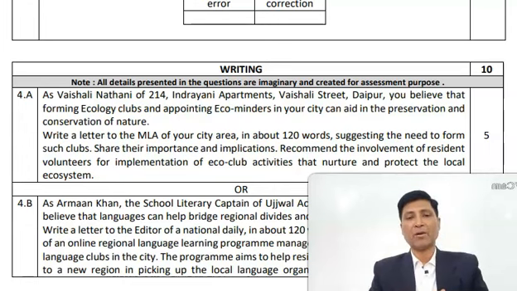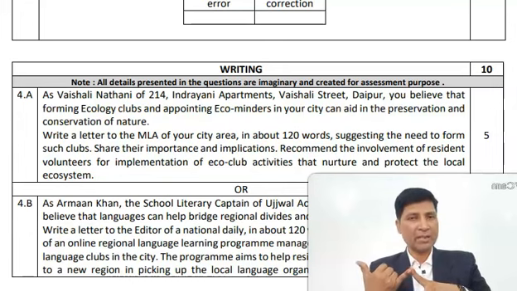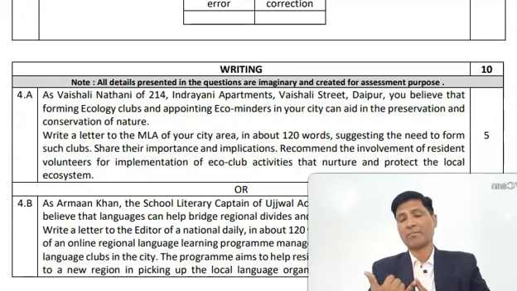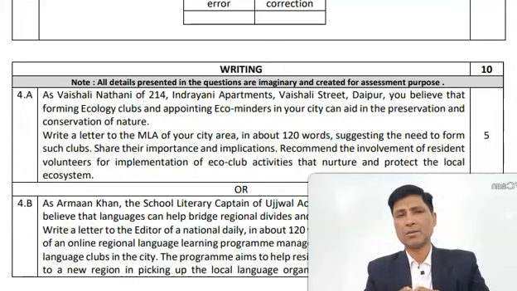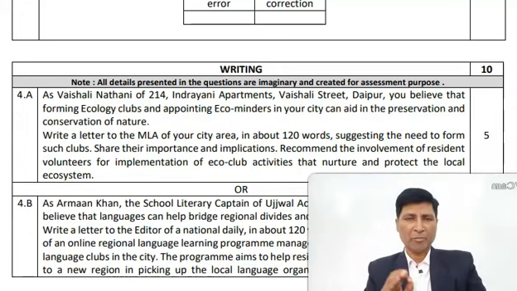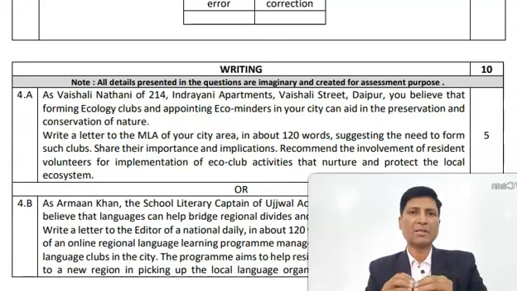So if we talk about distribution of marks, without writing anything, you can get 1 mark for format. Then you can be scoring 2 marks from your content side, and 1 mark for organizing your ideas and another 1 mark for accuracy. Suppose you are making a few grammatical mistakes, but 3 marks, 2 marks format and 1 mark organization of your ideas. These marks should be confirmed.